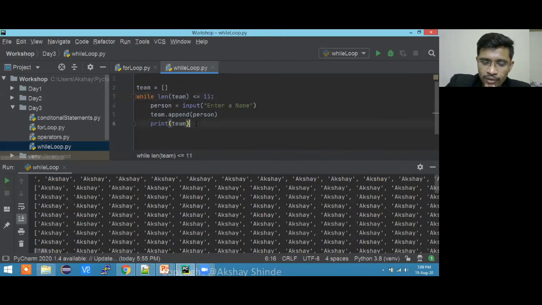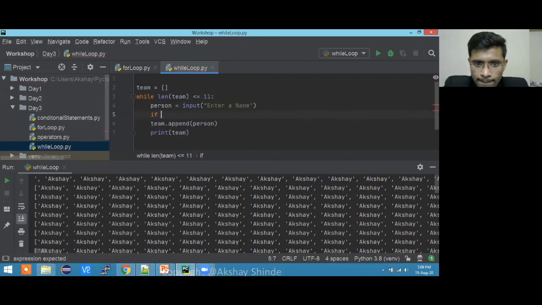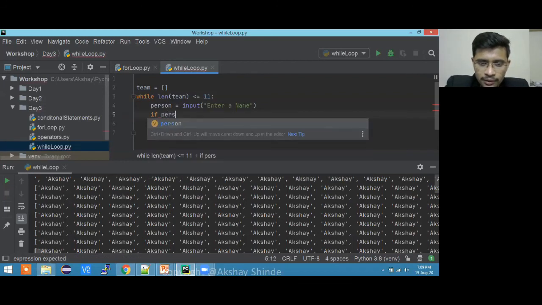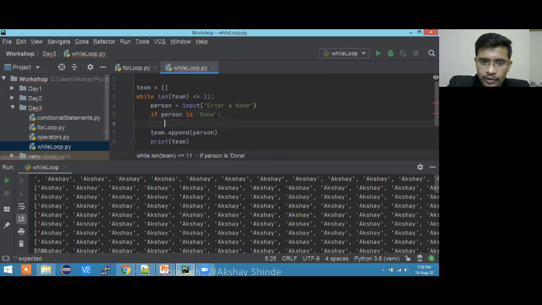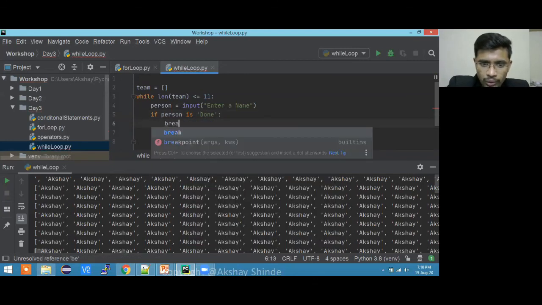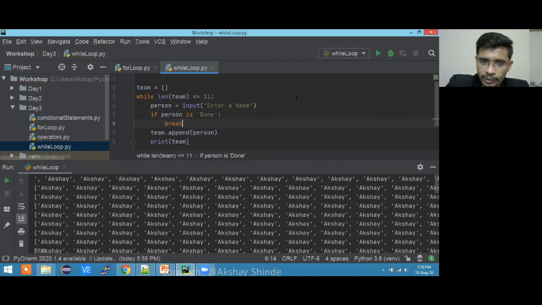Until it is done, it should break, right? So after print and append, I need to put an if here. Actually, it will end after the 11th number, not an issue. Or let me just take, if I wanted done. So if person is equal to, or person is done, then we will break the loop. So the loop will break over here. Here we go. I'm running the code. Have you understood this break logic?